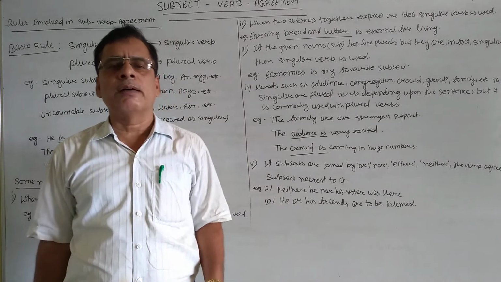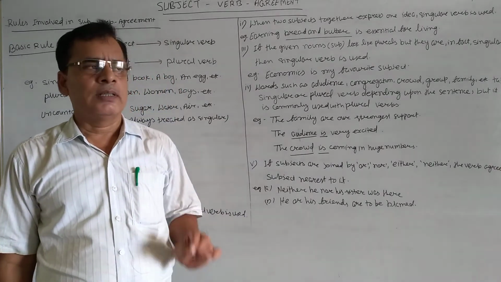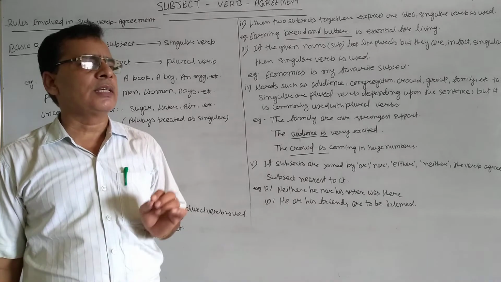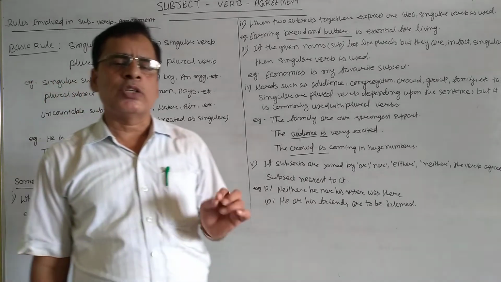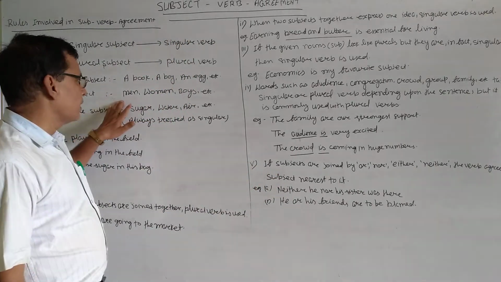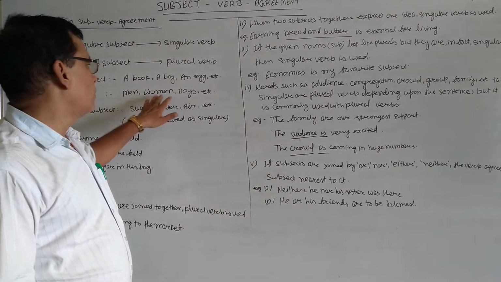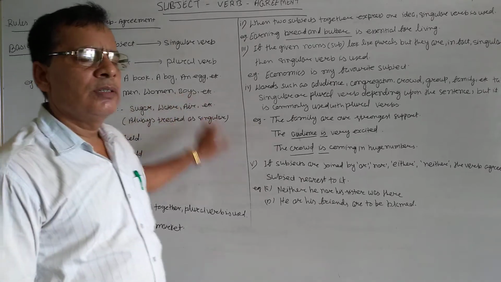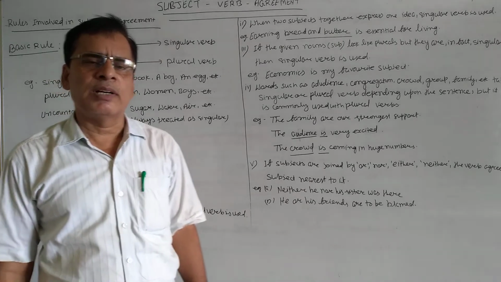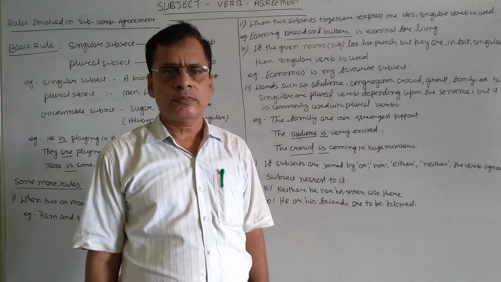When one number is denoted, that is the singular subject, and the singular subject will take singular verb. Very similarly, plural subjects like men, women, boys, girls, benches, schools, rivers, and many more.